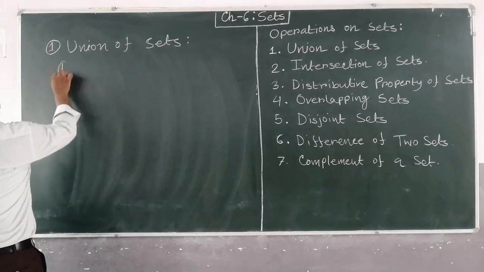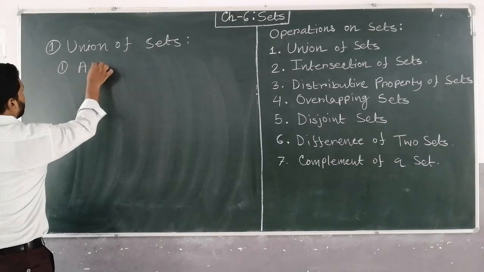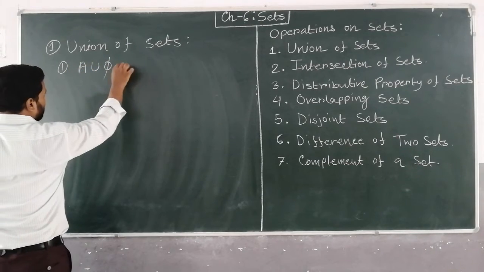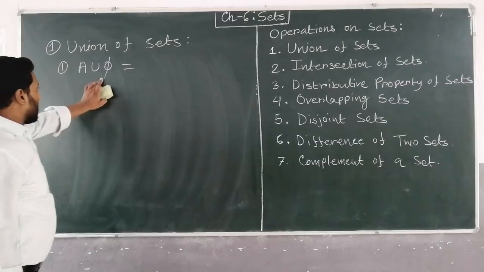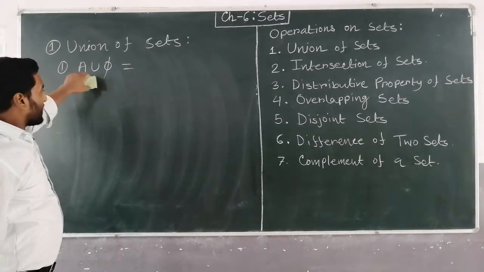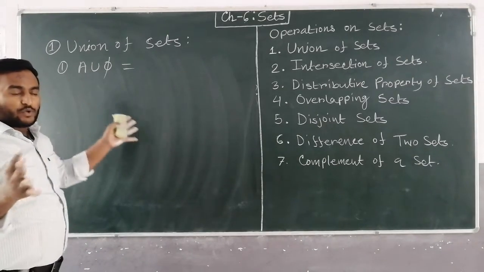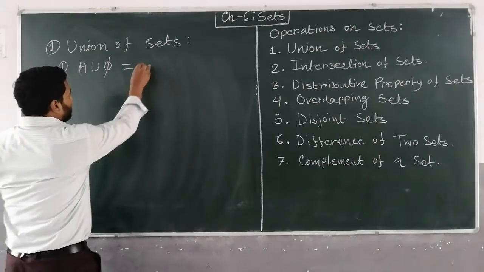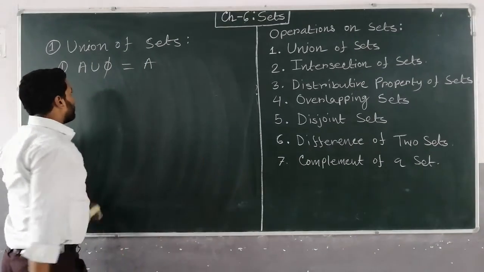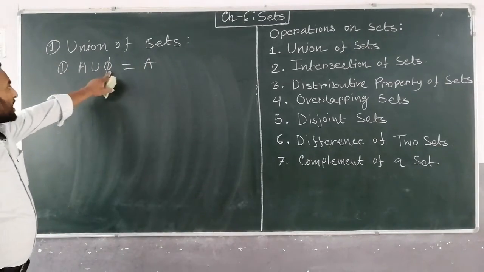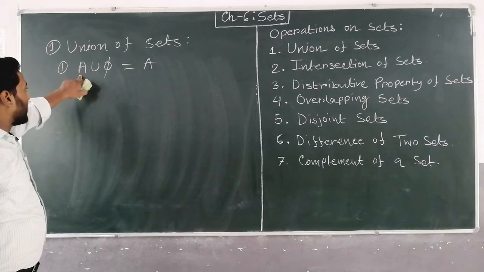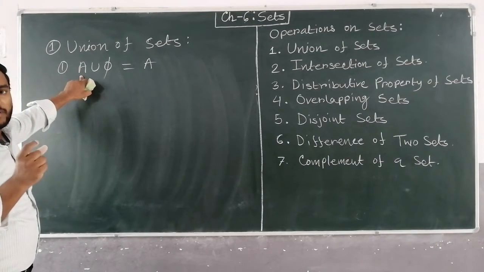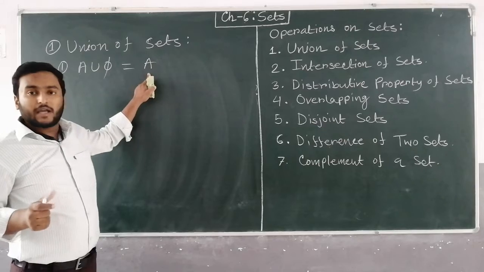Okay, so first property: A union phi is equal to A. A is a non-empty set, and phi is the empty set. So if you take the union, it will be equal to A, because there is no element in phi. So only the elements of A will be considered, that is the set A again.